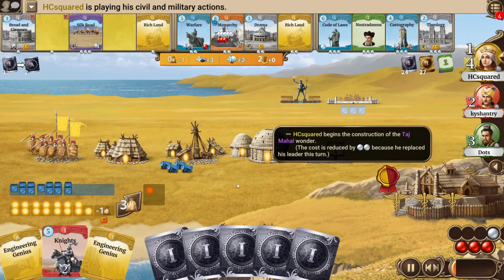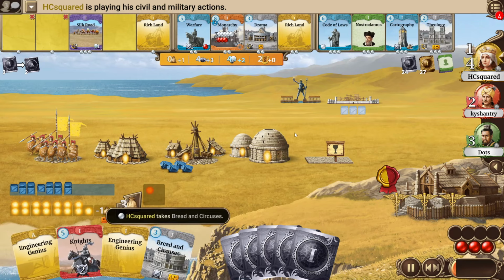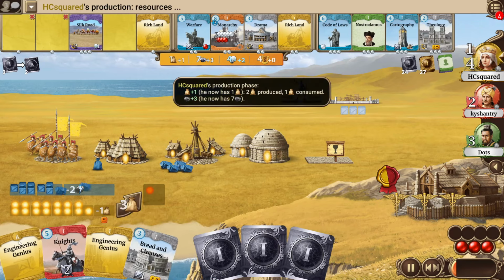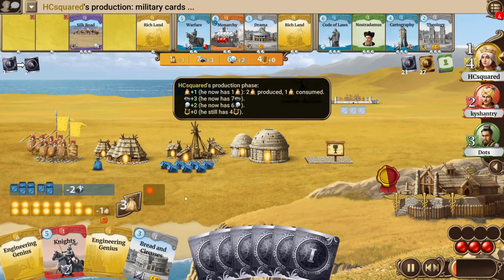Okay. So, yeah, that I think makes a lot of sense, because if he doesn't take a wonder now, he doesn't know if he can use the Engineering Genius A. He doesn't know when he will be able to use the Engineering Genius 1, and taking that for free now, with probably wanting to replace Hippocrates anyway, I think sounds like a good idea.